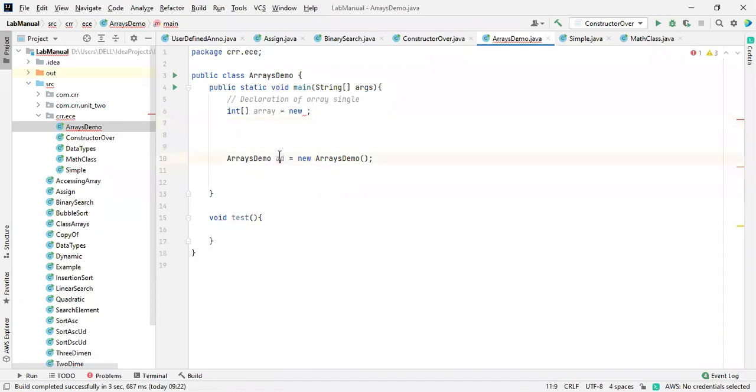What is the class object? ad is the class object. You want to access this method without static: ad.test. So this is how you are going to access it. There are two ways. If it is a static method, directly we can access the test method. Without static, we need to use the reference of the class name, we have to use the reference of an object.